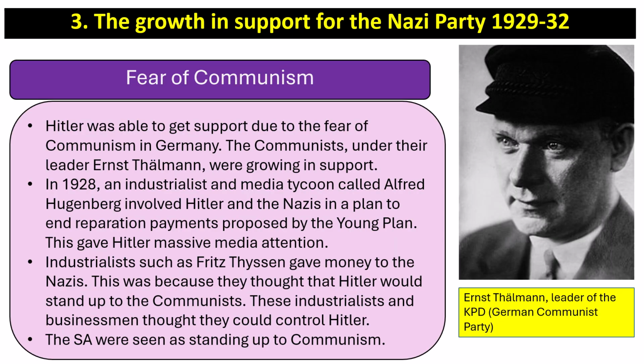Another reason why people supported the Nazis was down to a fear of communism. Hitler was able to get support due to the fear of communism in Germany. The communists under their leader Ernst Thälmann had grown in support. In 1928, an industrialist and media tycoon called Alfred Hugenberg involved Hitler and the Nazis in a plan to end reparation payments proposed by the Young Plan, and this gave Hitler massive media attention. Industrialists such as Fritz Thyssen gave money to the Nazis. This is because they thought Hitler would stand up to the communists. These industrialists and businessmen thought they could control Hitler, and the SA was seen as somebody that could stand up to communism.